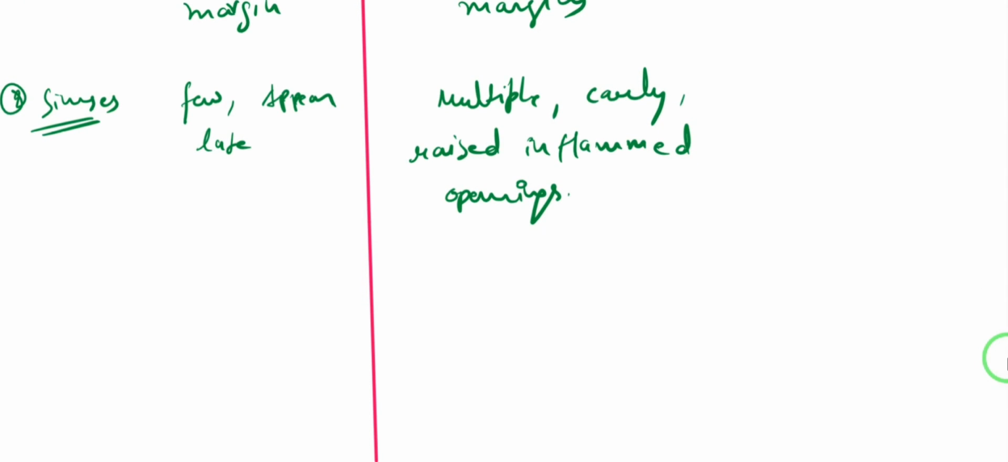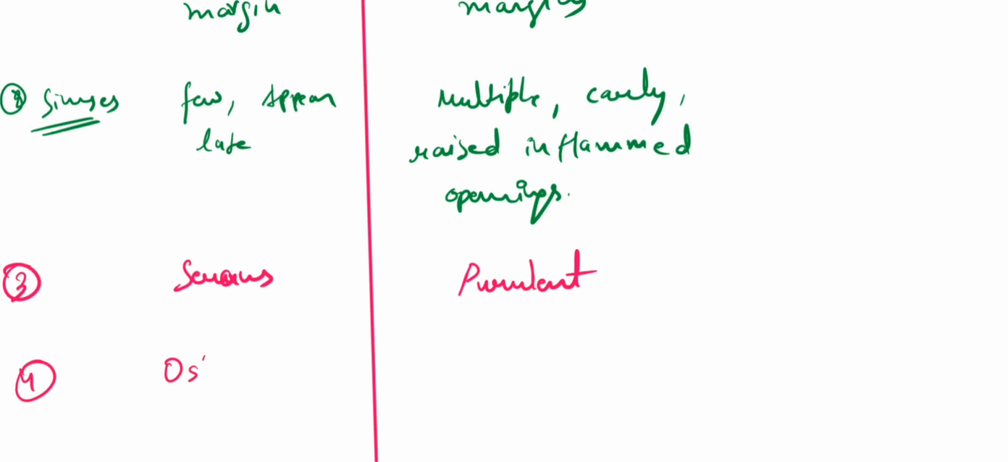Now what about the discharge? Like I said, in case of eumycetoma, there will be serous discharge, right? So this discharge will be serous, and in case of actinomycetoma there will be purulent discharge, right? And they cause lesions in the bone. In case of mycetoma, you will be seeing osteosclerotic.